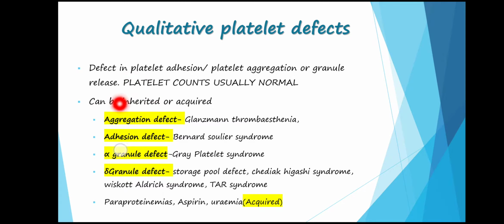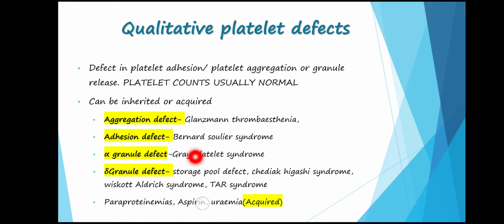These diseases can either be inherited or acquired. The important ones are, first and foremost, Glanzmann thrombocythemia, which is due to a defect in platelet aggregation due to the defective glycoprotein 2B receptor. Second is Bernard-Soulier syndrome, an important adhesion defect due to the defective glycoprotein 1B receptor.